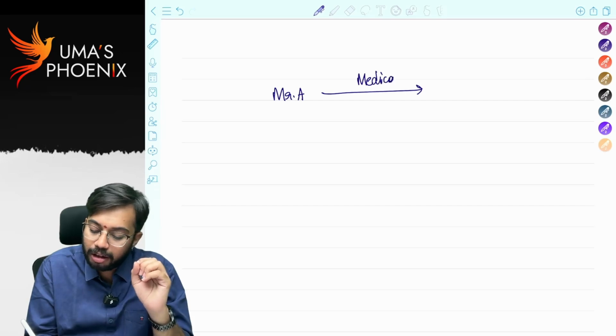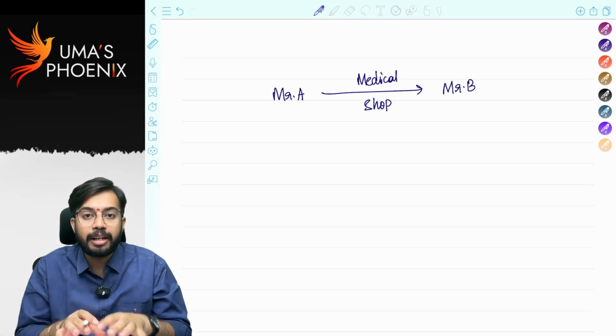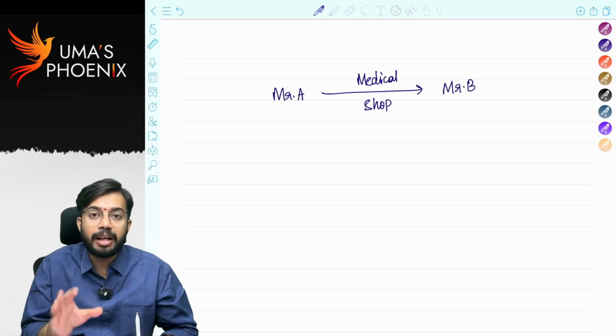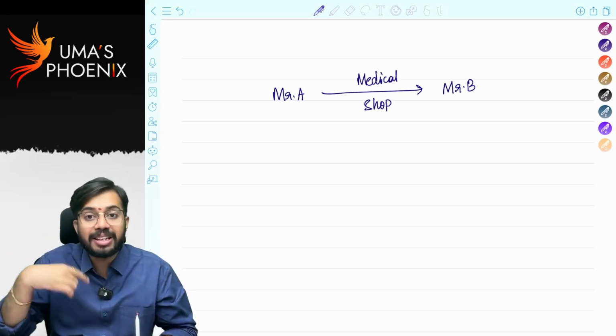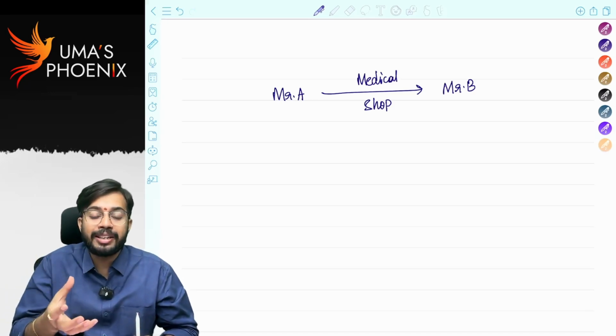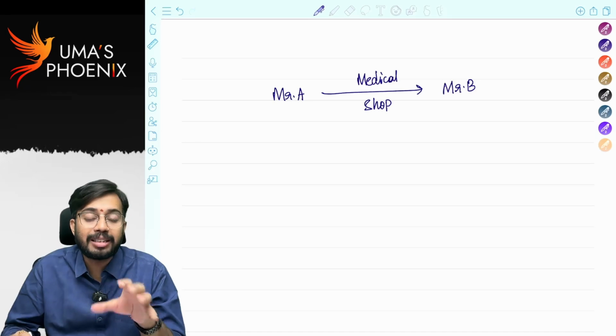That means what? From tomorrow onwards, Mr. B will come to the medical shop and he will sit in the medical shop, and everything that is there in the medical shop belongs to Mr. B. That means if business as a whole or division as a whole or undertaking as a whole is sold to another person, then that concept we call as slump sale.